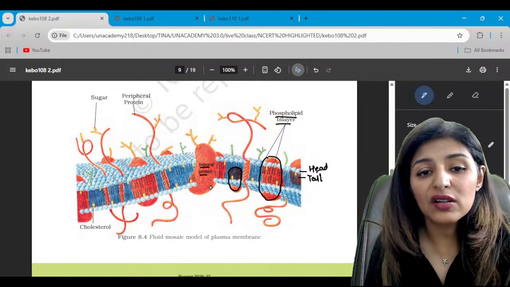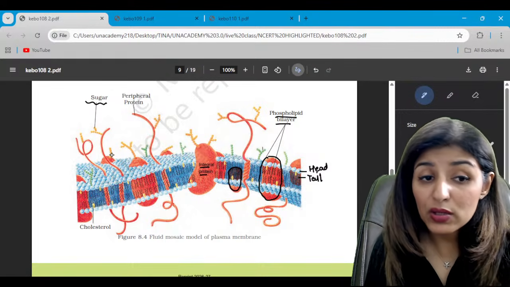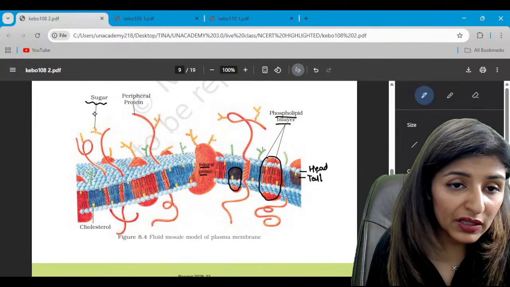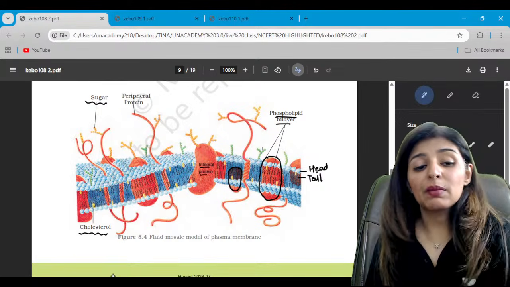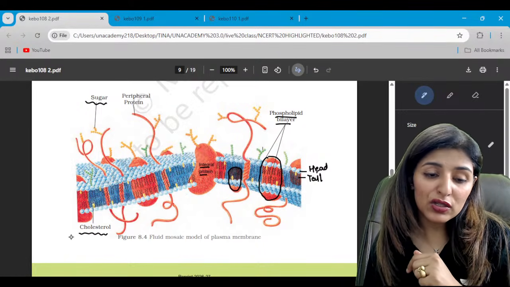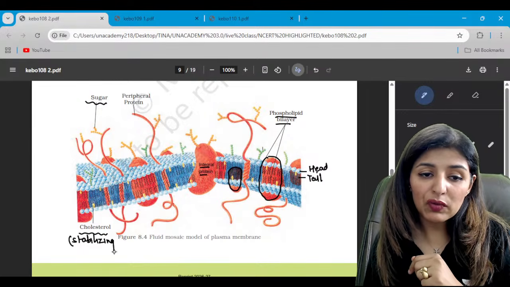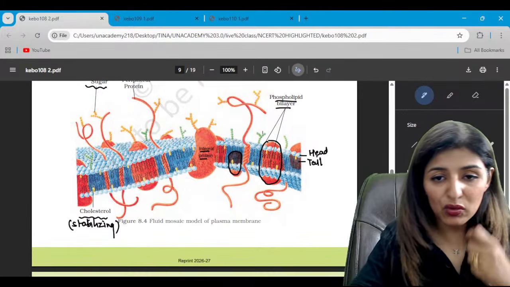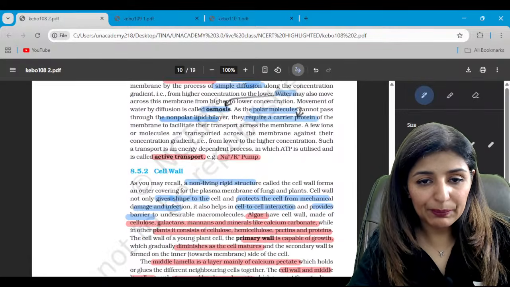So internal proteins or external proteins. While there is sugar associated with both lipid and protein, so these are the sugar molecules, right? And in between the plasma membrane, the second type of lipid which is commonly present is cholesterol for stabilizing the structure. So one is phospholipid, second is cholesterol, which are the most important fats for the plasma membrane. Is that clear? All right.